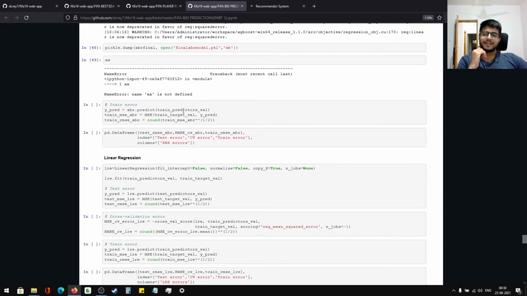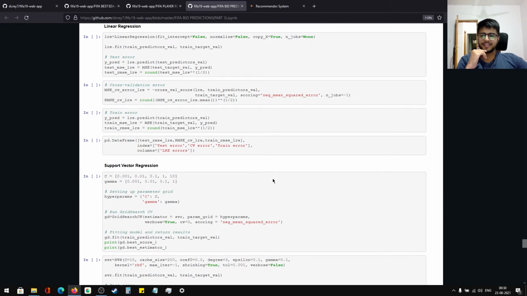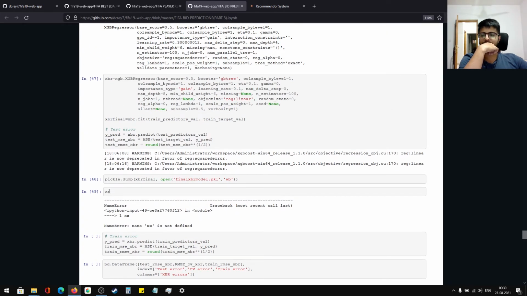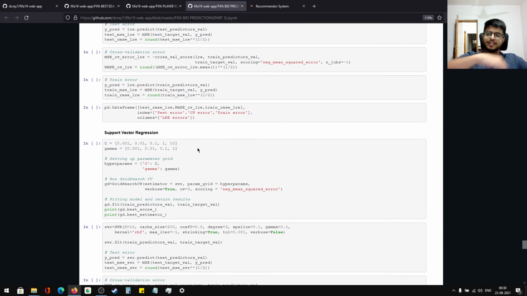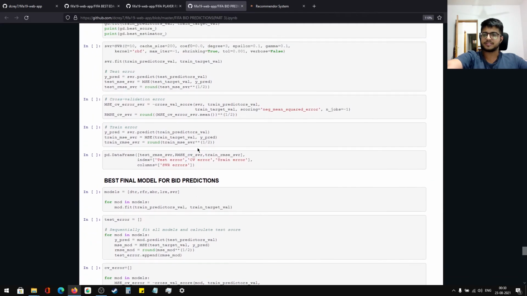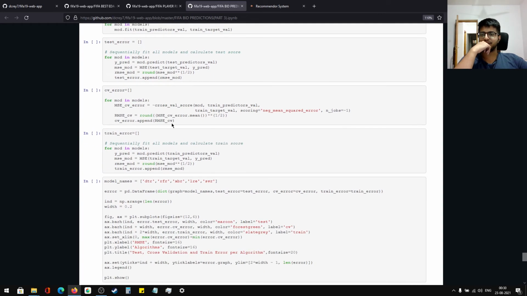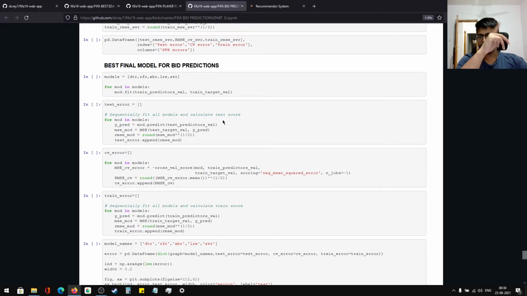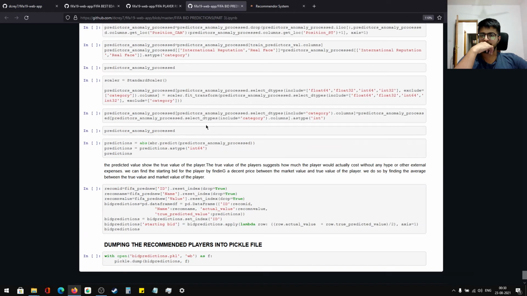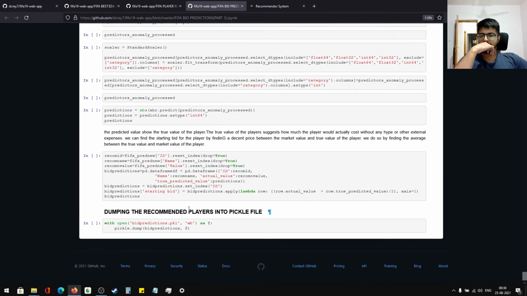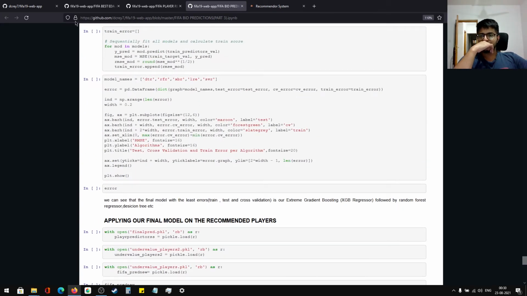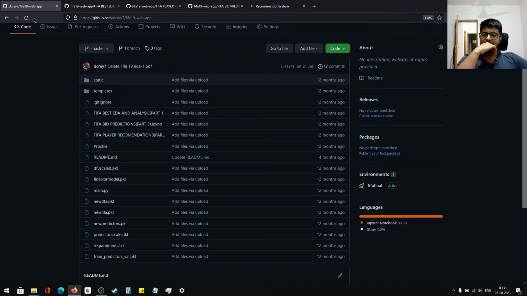Okay, so I did all that, and basically, if I kept running this notebook, if I just delete this 49th line and keep running it, you can see which model was the best. The best model was XGBoost because it gave the least error, and then I fit it on my train dataset from the previous part, and then I find my final value and I get that. So that was the whole theory behind it.